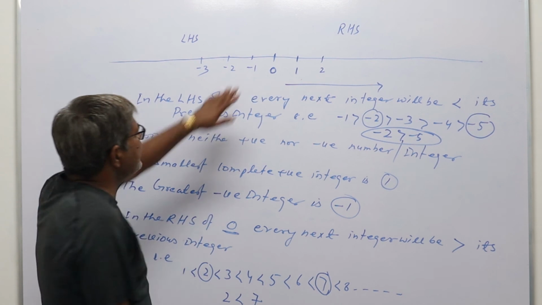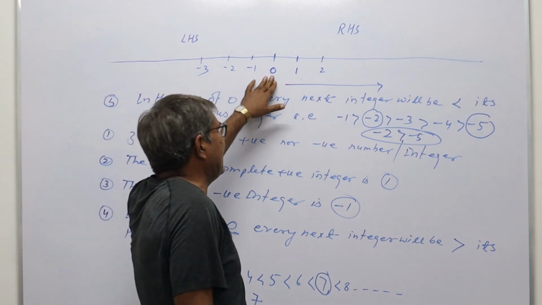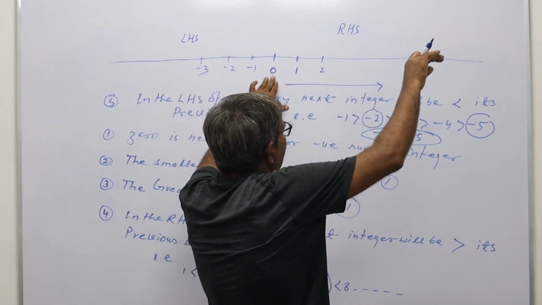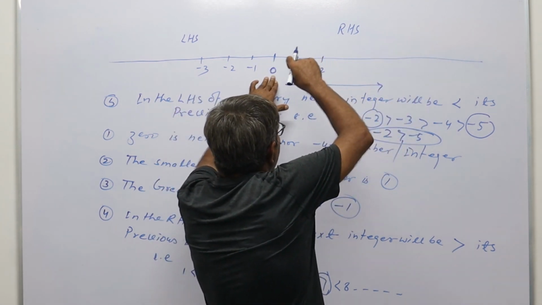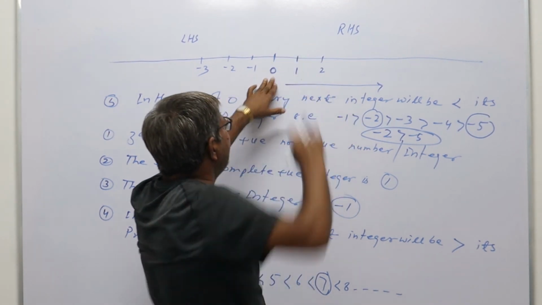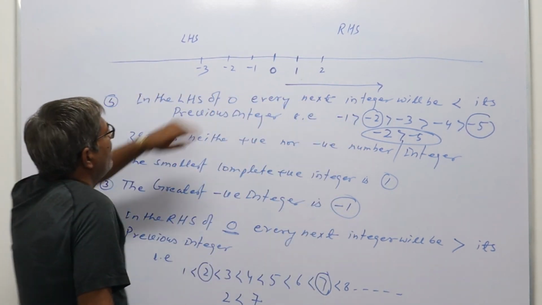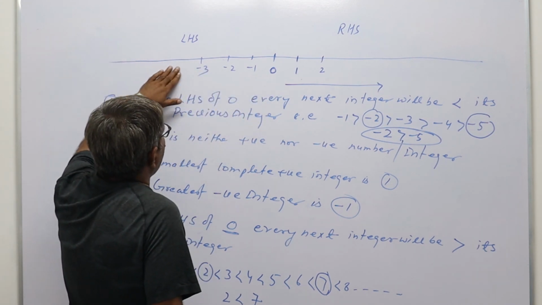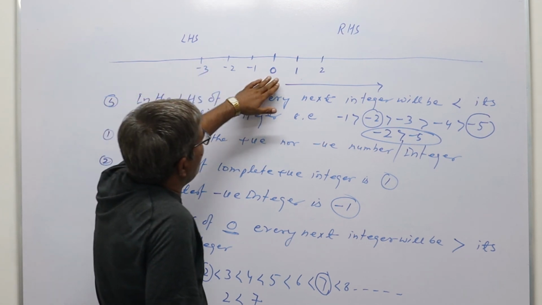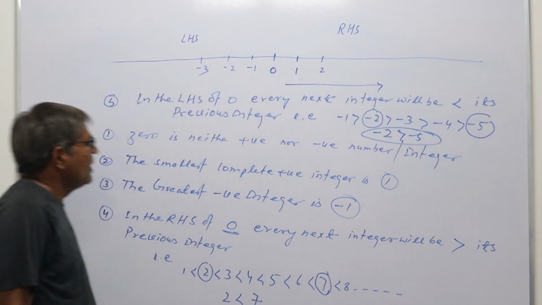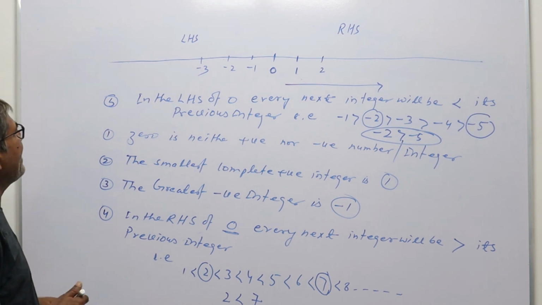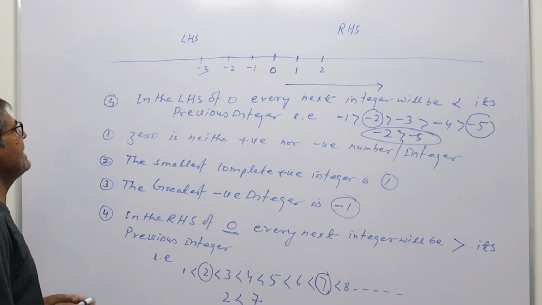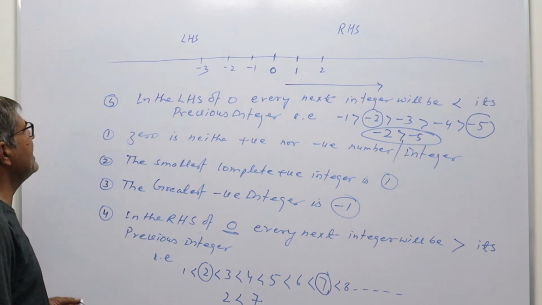So on this number line, if we proceed to the right hand side from 0, then the next number will always be greater than all previous integers, and if we move to the left side of 0, then every next integer will be less than all previous integers. So in this way we can compare integers and find out which integer is greater or which one is less.